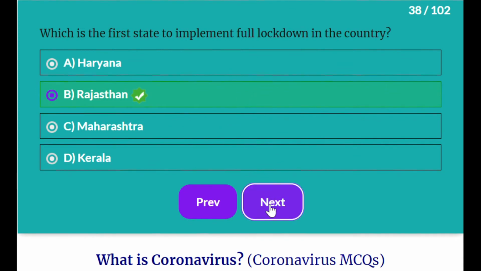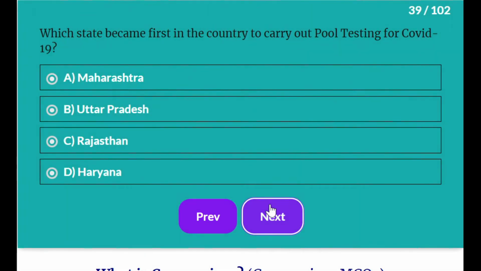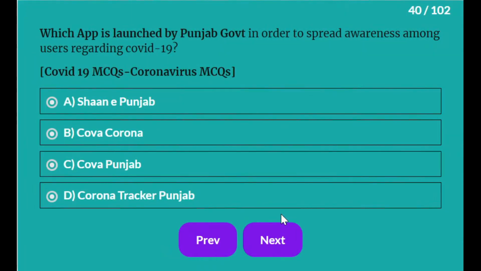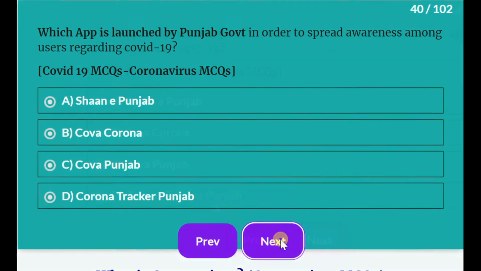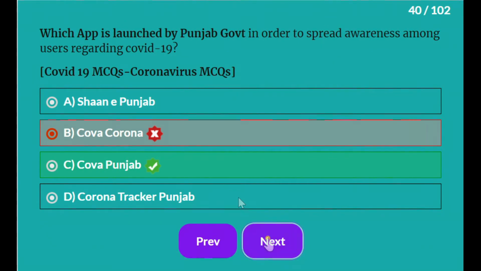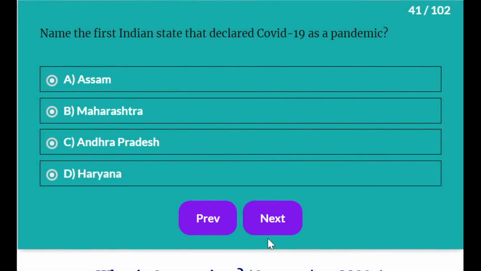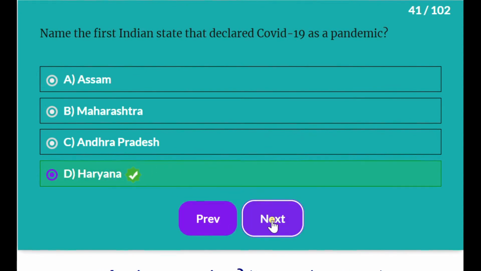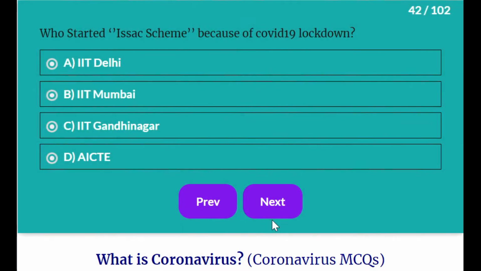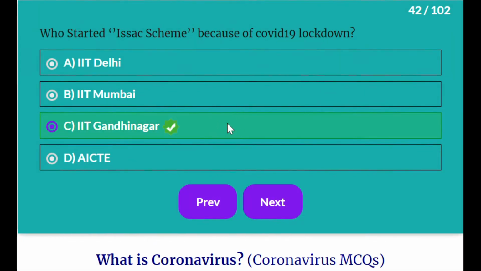Which is the first state to implement full lockdown in the country? It is Rajasthan. Which state became first in the country to carry out pool testing for COVID-19? It is Uttar Pradesh. Which app is launched by Punjab government in order to spread awareness among the users regarding COVID-19? It is Cova Punjab. Name the first Indian state that declared COVID-19 as pandemic. It is Haryana. Who started ISAC scheme because of COVID-19 lockdown? It is IIT Gandhinagar.